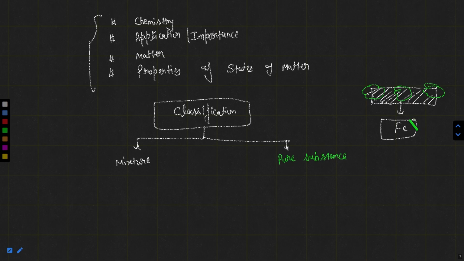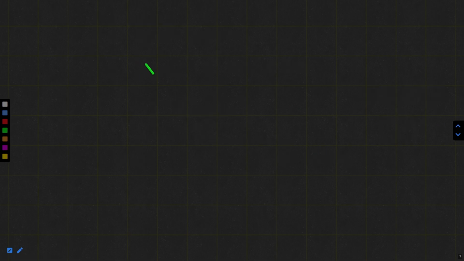Now suppose this is an iron piece, and let's take iron filings and mix these iron filings with sulfur powder. Take it in a test tube and heat it.